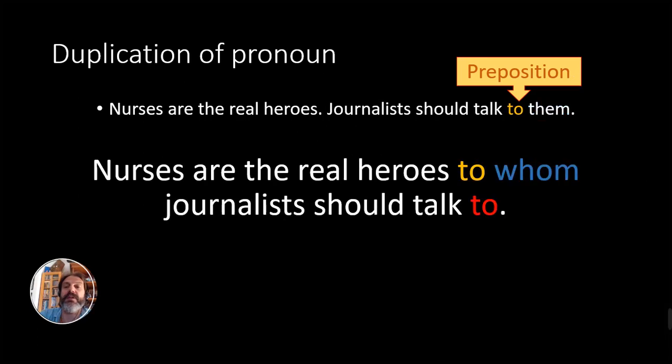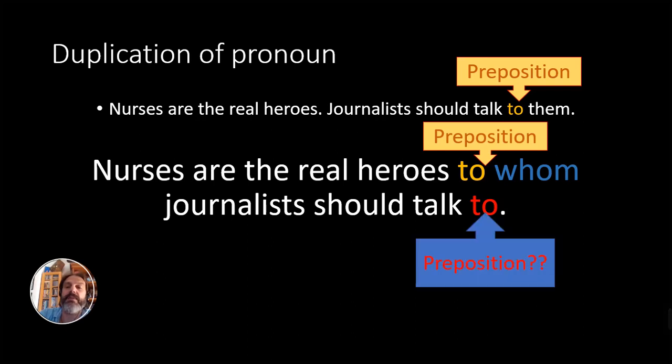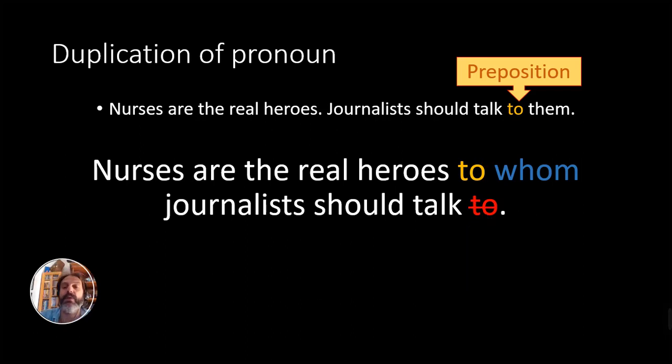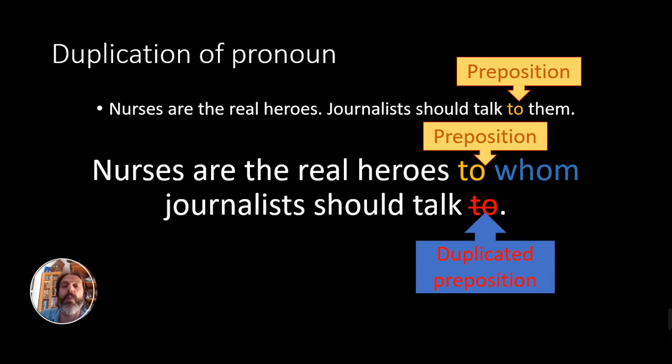Well, obviously we have the preposition to, and we want to be formal, so we're using the preposition to before the pronoun. Therefore, there is no reason to have the preposition again at the end. This is wrong. We can only have the preposition once, and if it is formal, it should be before the pronoun, and therefore disappear from the end. The correct sentence is, nurses are the real heroes to whom journalists should talk.